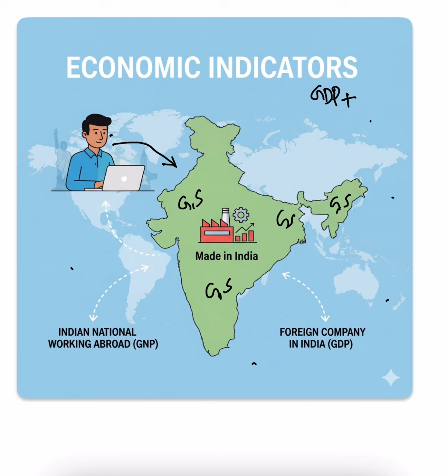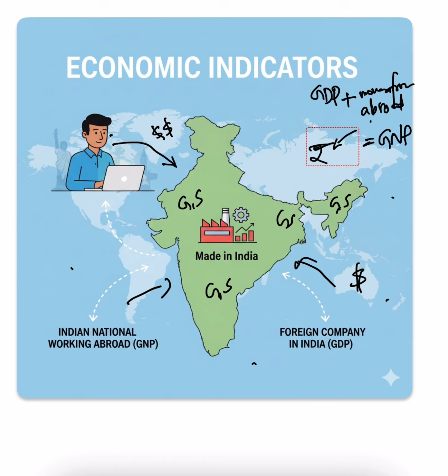He is working in the US, and he will be sending money in dollars to India. And likewise, many people who are in different parts of the globe send money to India, right? So that money which is coming from abroad will also add up with the GDP. So we will get the gross national product.